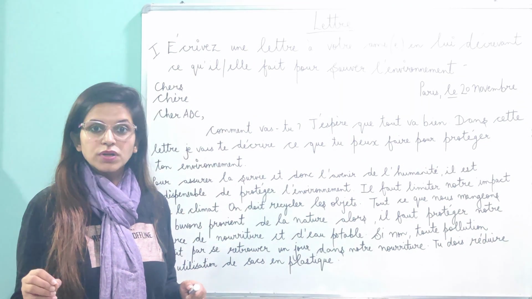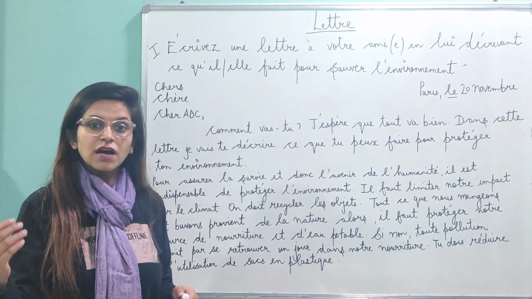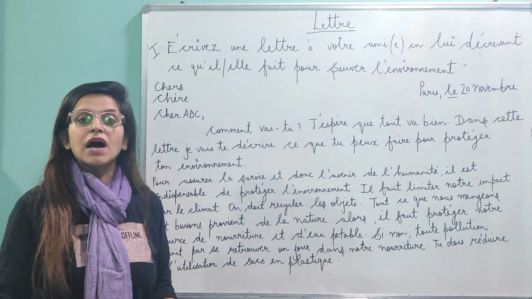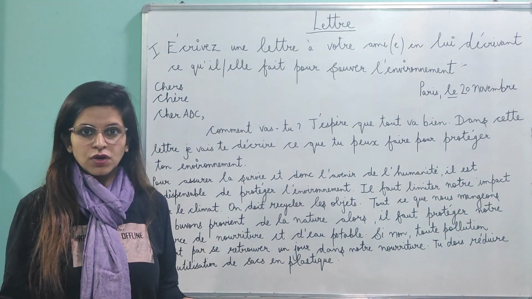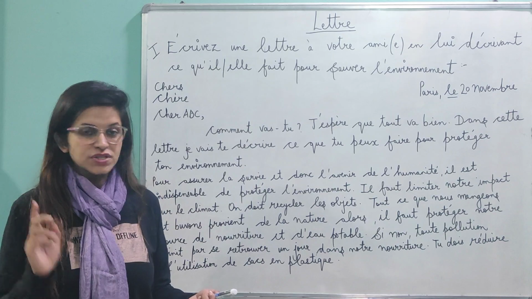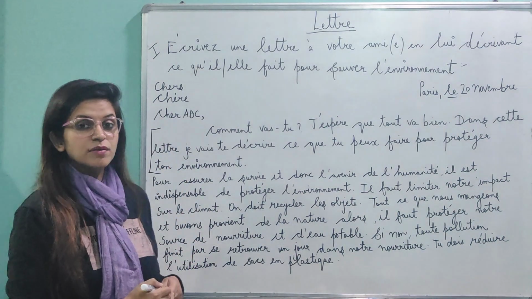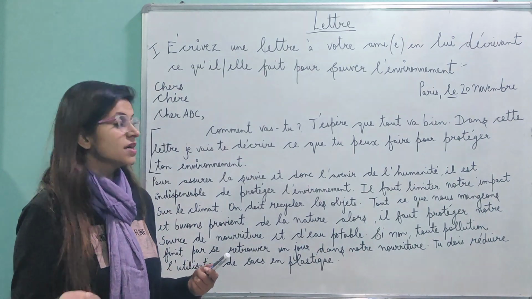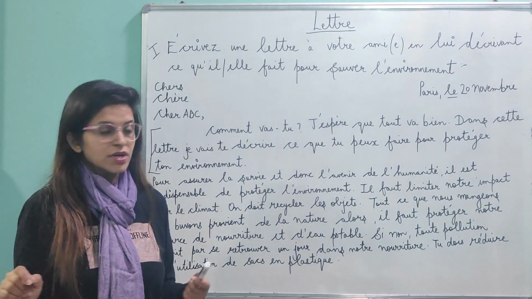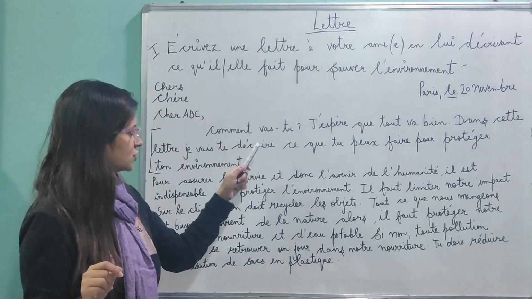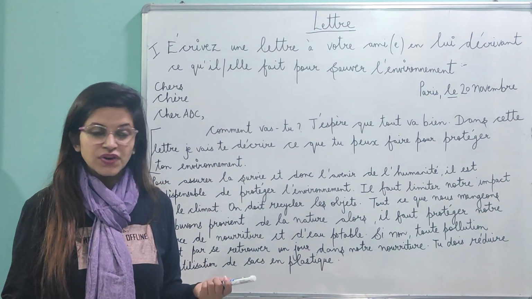A letter always has 3 paragraphs. Starting from the first paragraph, wherein you ask your friend how are you doing? I hope everything is fine. And then you tell about the topic of the letter. What are you going to describe in the letter? So this is how the first paragraph goes. Starting lines can be very different for all the letters. Avoid using comment ça va because comment ça va is oral French. So in this letter I've used comment vas-tu? How are you? J'espère que tout va bien. I hope that everything is fine.